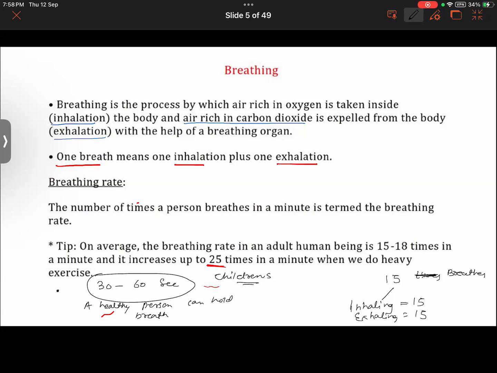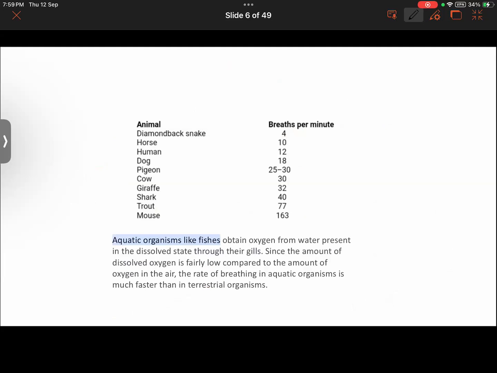Also, in 1 minute, we are breathing about 15 to 18 times. But during the whole day, we would be breathing about 22,000 times a day. So these are some important figures which I thought you should understand. The average number of times a person breathes in a day is about 20 to 22,000 times per day. Getting it? All right.